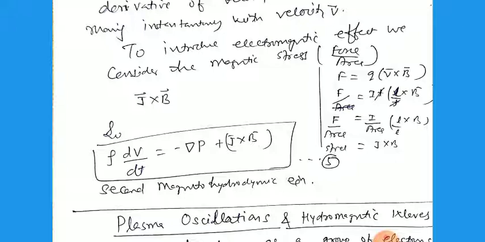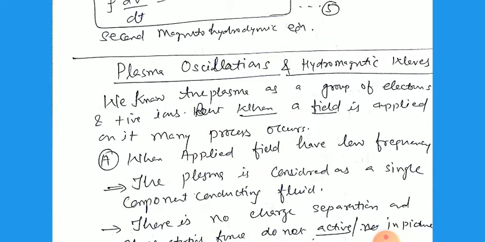This is called magnetohydrodynamics, second equation. Now we switch over to the next topic, that is the plasma oscillations and the hydromagnetic waves, how the waves are produced and what the plasma oscillations are.